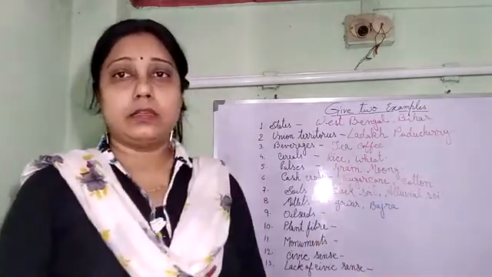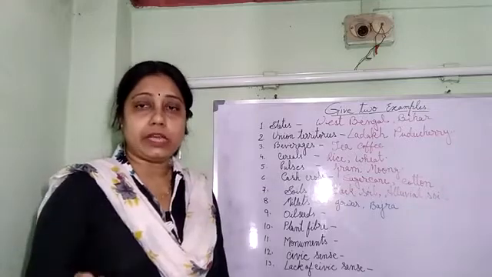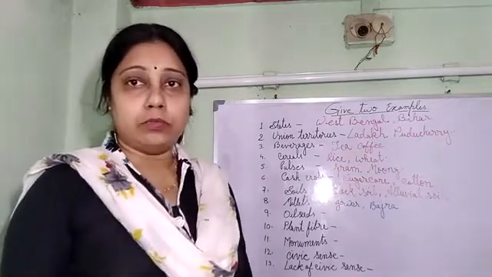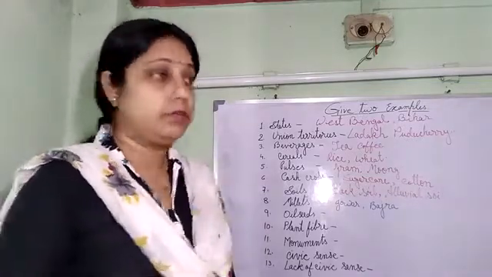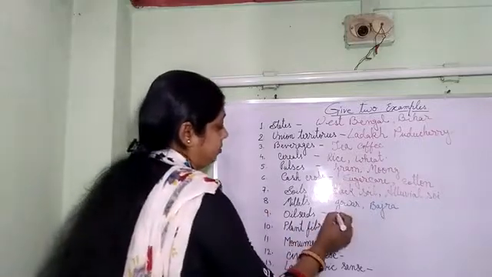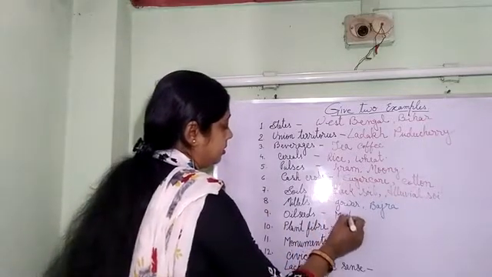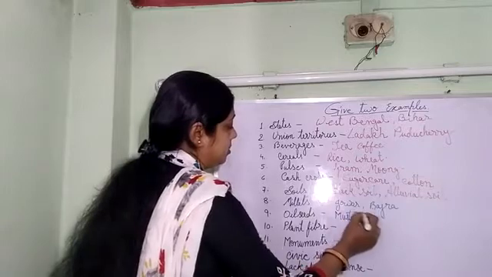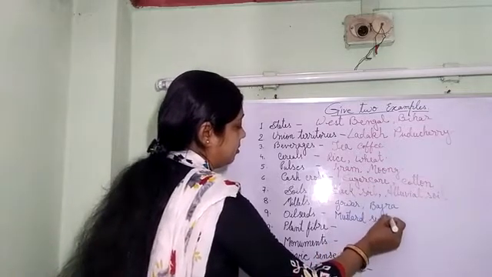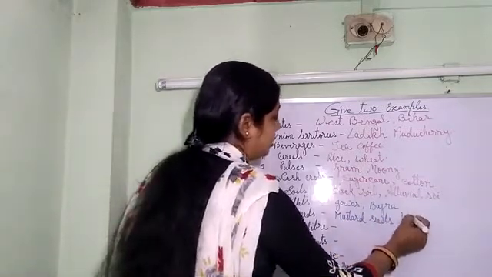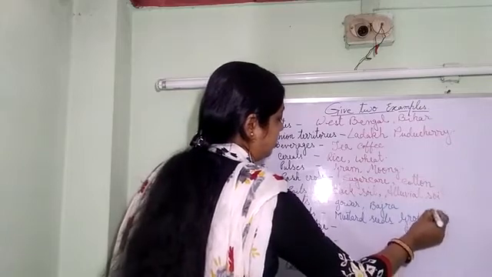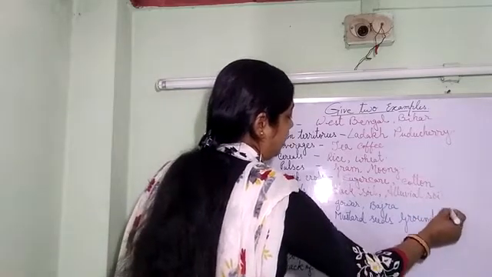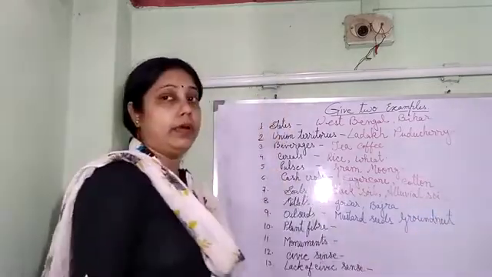Next, oil seeds. So oil seeds, from where we crush and we get the oil. So groundnut, mustard seeds, we are getting from mustard seeds, then groundnut. From here we are getting oil.